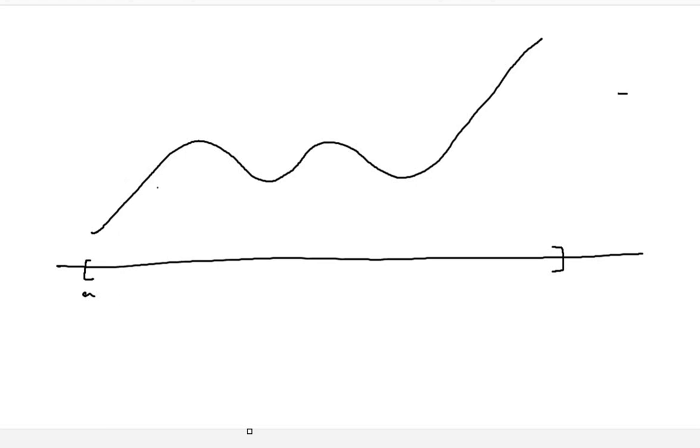For example, if you consider the function defined using this graph, you can see that there are plenty of local maxima. For example, this point is a local maximum point, and this is also a local maximum point because this value is the highest in its neighborhood. Whereas this point is a local minima, and this is a minimum value. This value f of x naught is called the local minimum value, and similarly there exists a local minima at this point. But what is the peak value of the function? That is happening at this point, right?